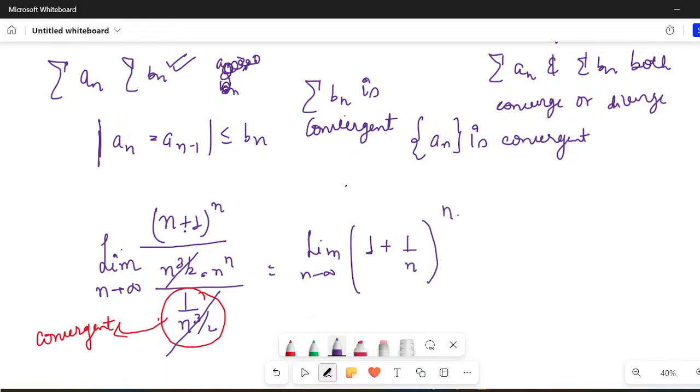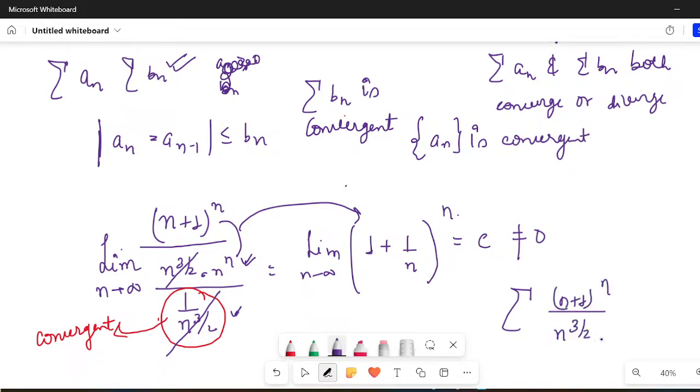So if you just write this particular thing as this, what you are getting as the ratio is simply e, which is certainly non-zero. Now since it is non-zero, it implies that this series and this series behave alike, and I know that summation 1 upon n to the power 3 by 2 is convergent. That implies summation (n plus 1) raised to power n divided by n raised to power 3 by 2 times n raised to power n is a convergent series.